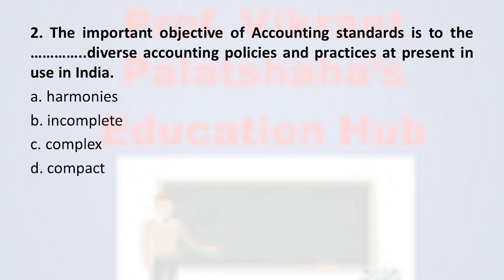The correct option is option A harmonize. Whatever diverse accounting policies are there, the objective behind the accounting standard is to harmonize such diverse accounting policies, and therefore the correct option is option A harmonize.